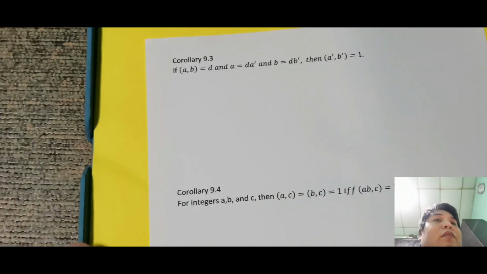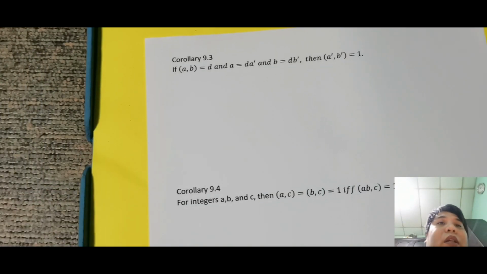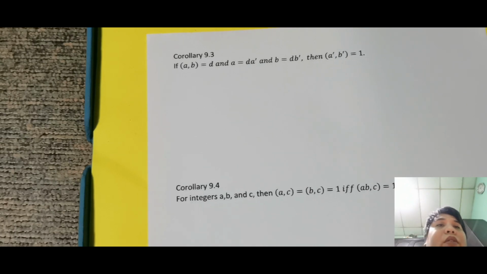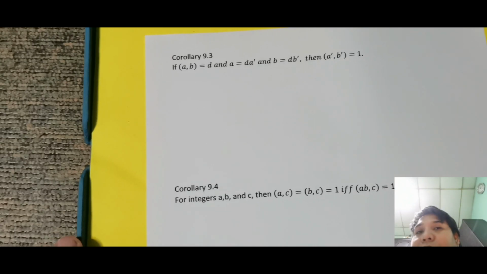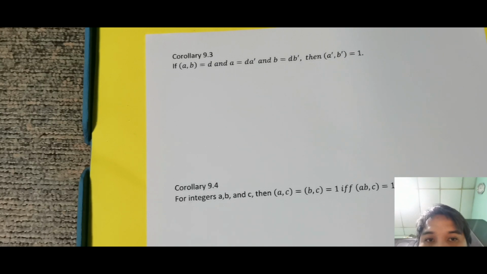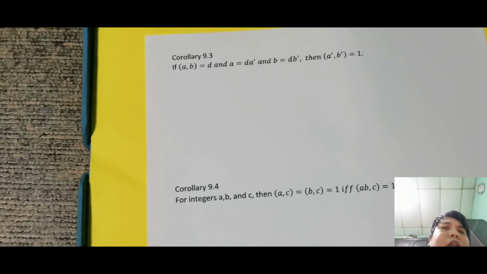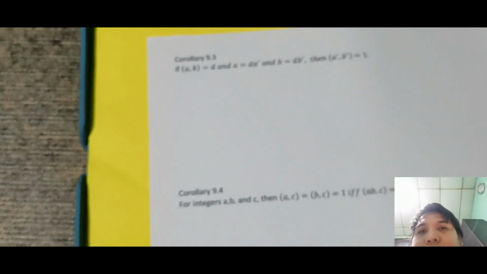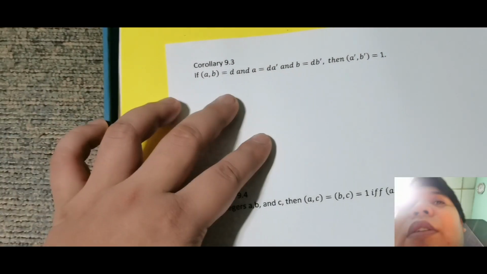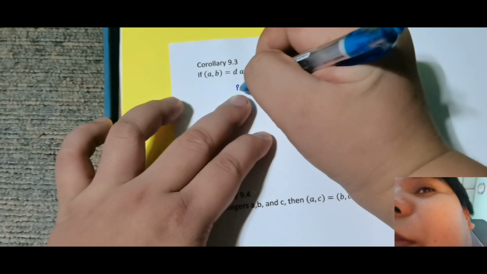Okay, so let's have corollary 9.3. So if (A, B) is equal to D and A is equal to D A prime, and B is equal to D B prime, then (A prime, B prime) is equal to 1. So paano yan? I think mas madali siya kasi may binigay ng value ng A and B. Okay, so start tayo. Proof.